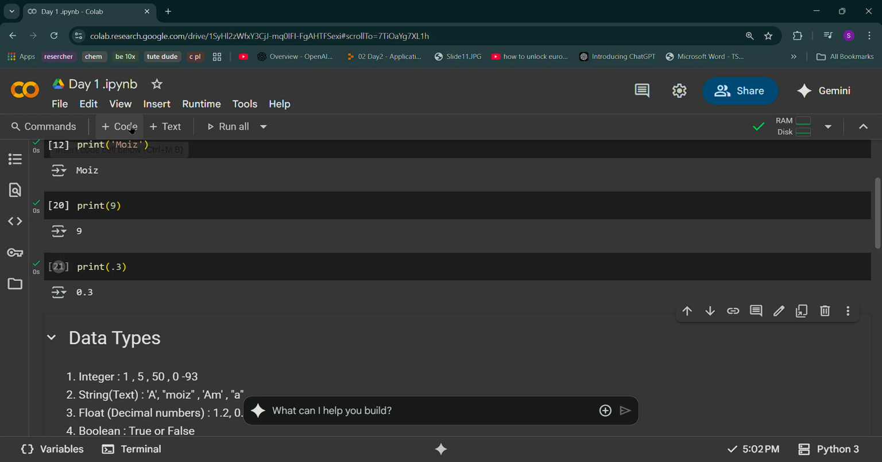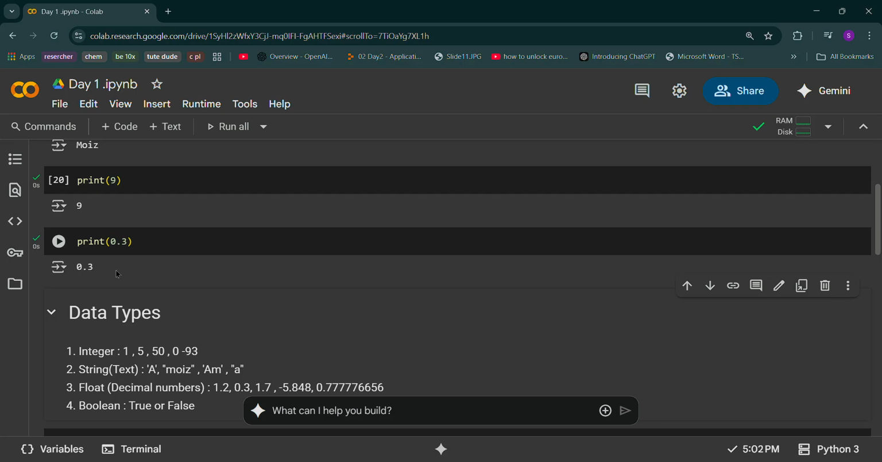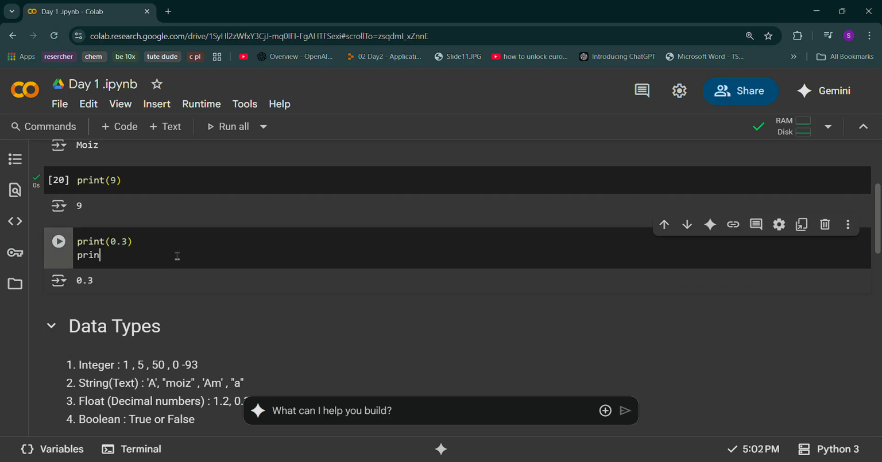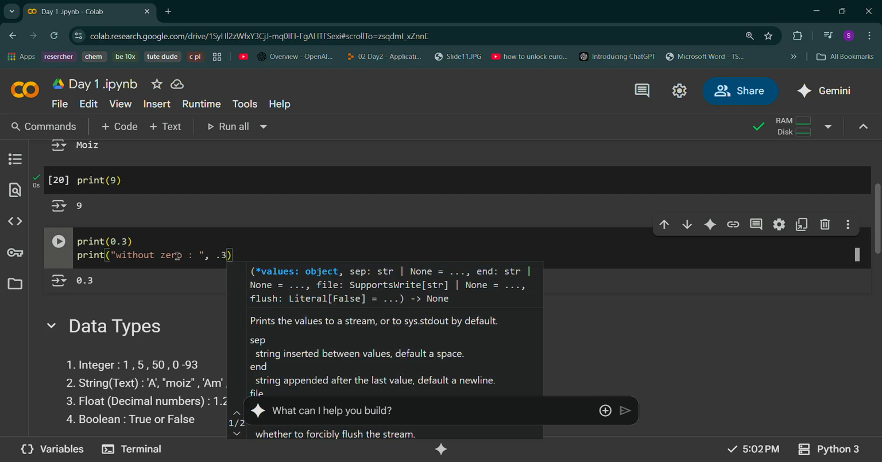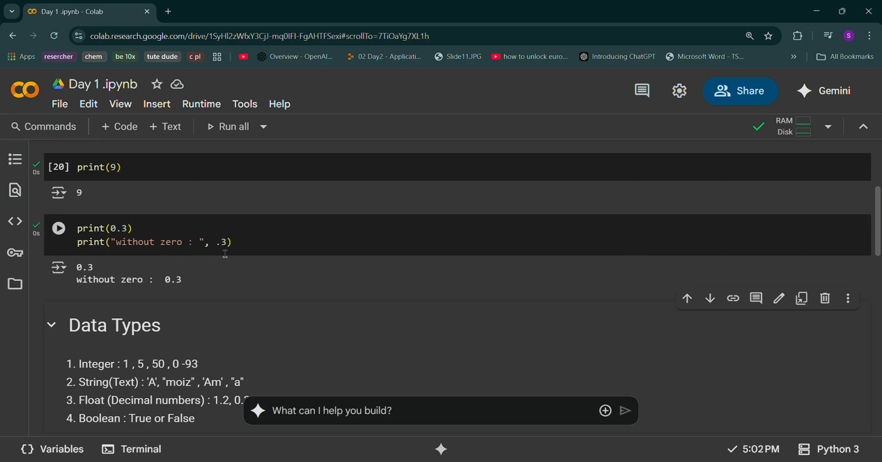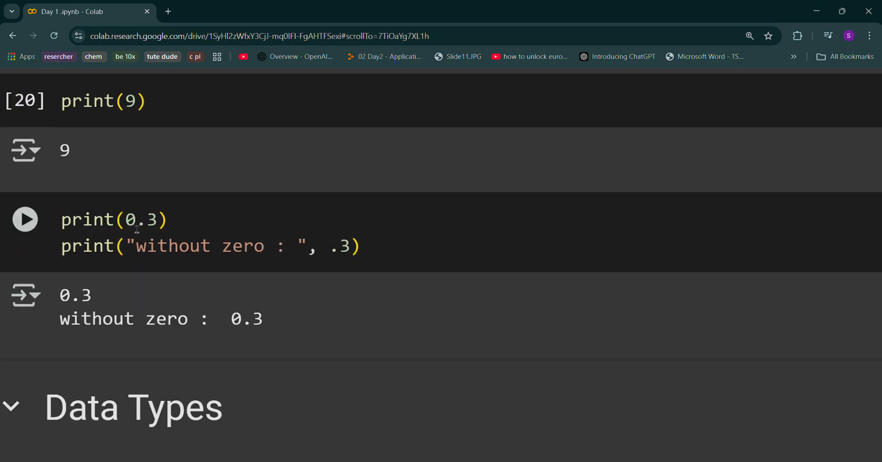Print 2.3. Let us write 0.3. Let's understand. Yes, it is. See here. If I write 0.3, or if I write print without 0, this is okay. If I write just without 0, if I just write .3, see here, if you see the difference here. I wrote 0.3 as well as I just wrote .3.